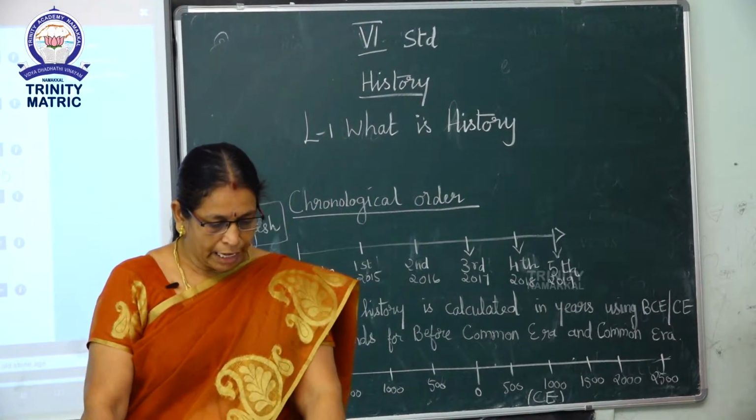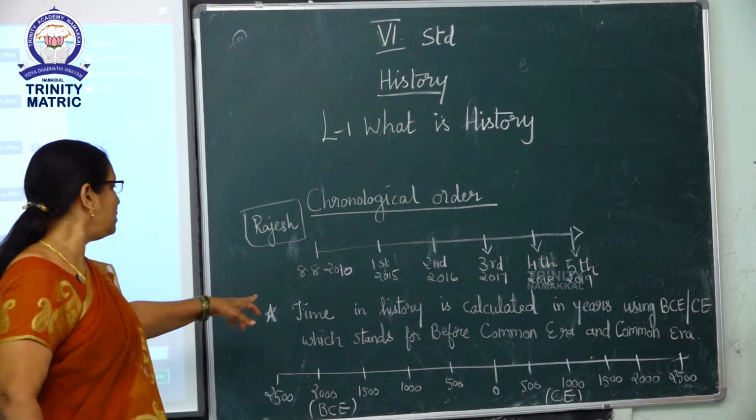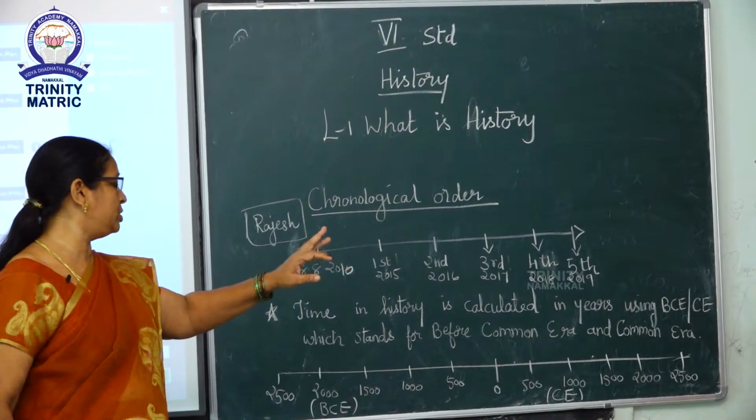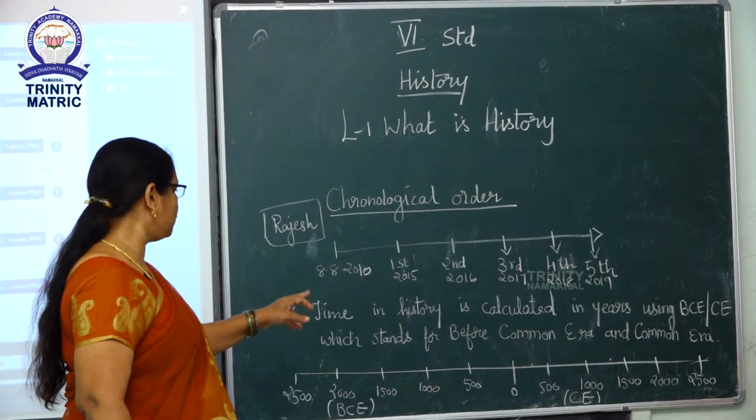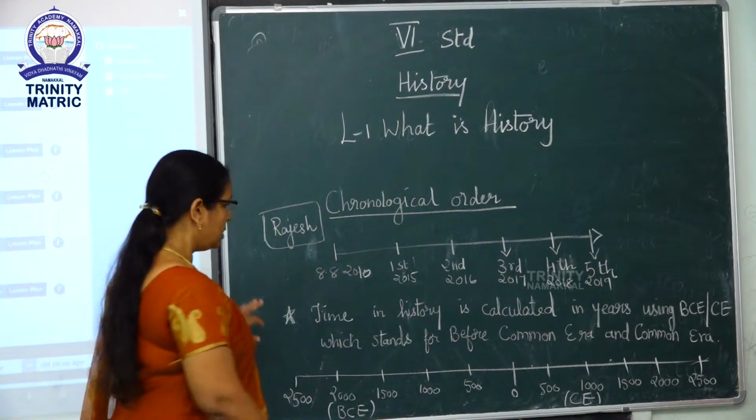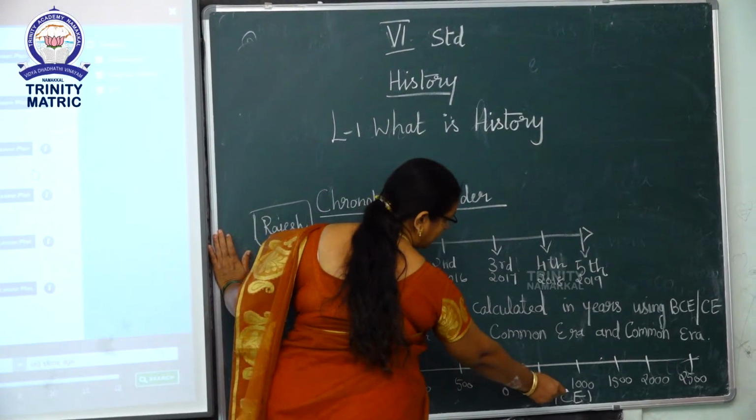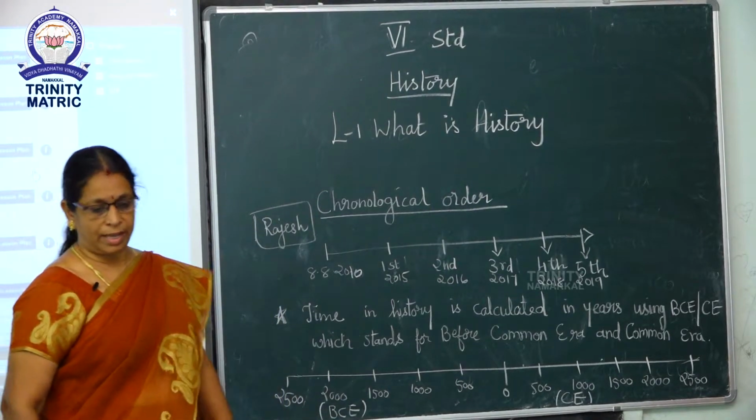Okay. Time in history is calculated. Next we can see the time. Time in history is calculated in years using BCE and CE, which stand for Before Common Era and Common Era. That means towards the right side is the Common Era and this one is the Before Common Era.